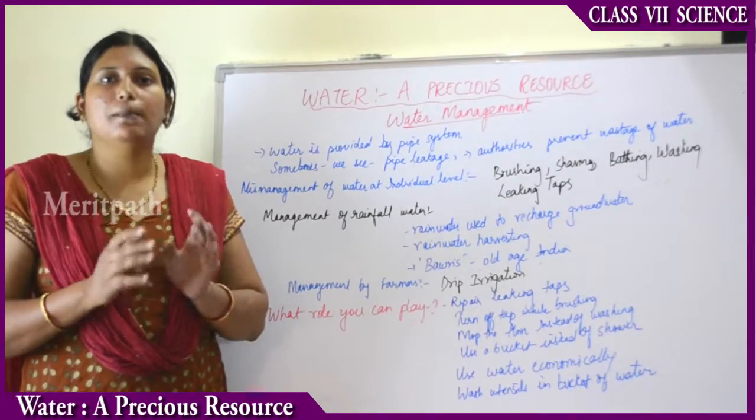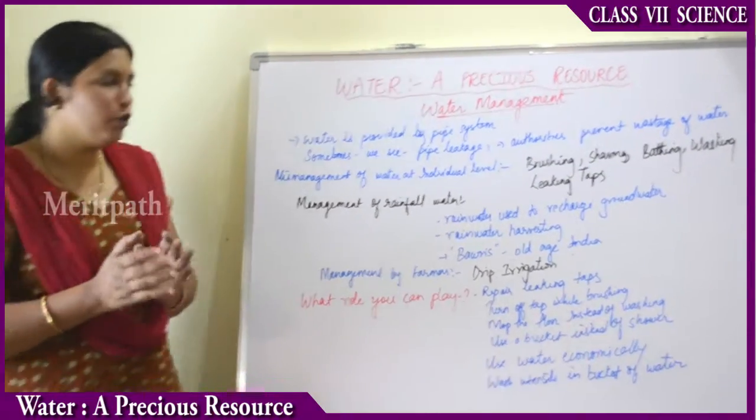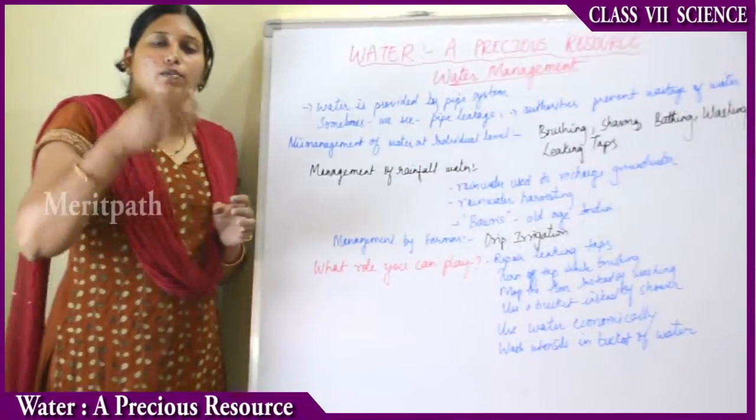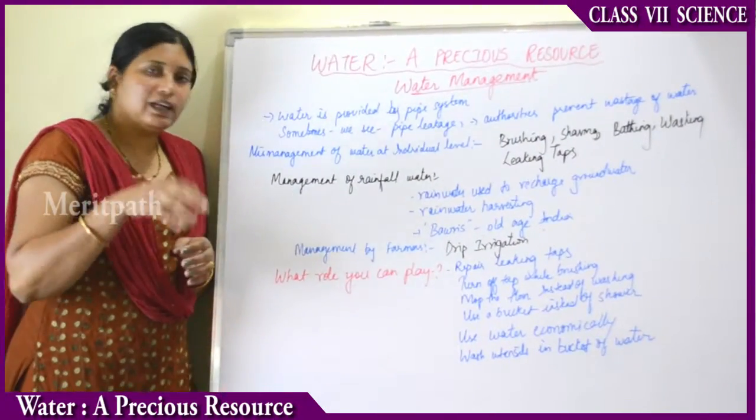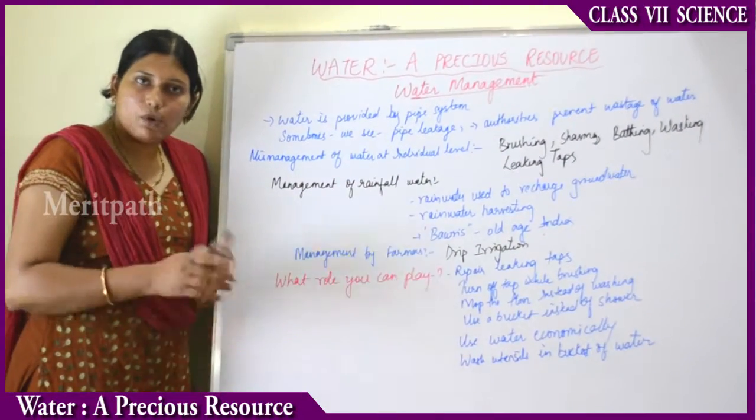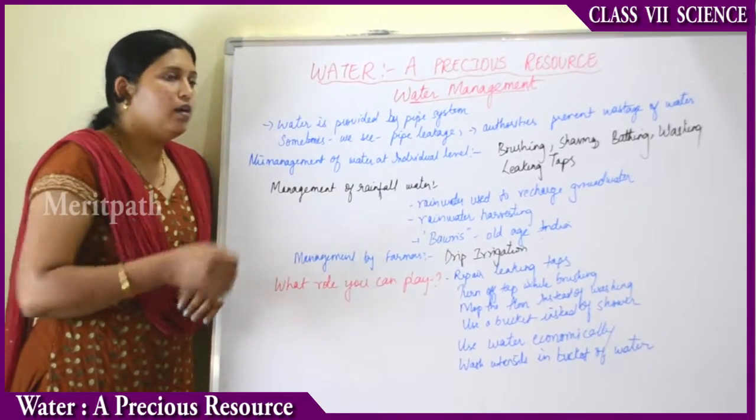Simply you have to dig a big deep pit near to your houses. So that way, whatever the rainfall water will come, it will get collected in that pit and gradually seep or move down and will be stored as the groundwater.